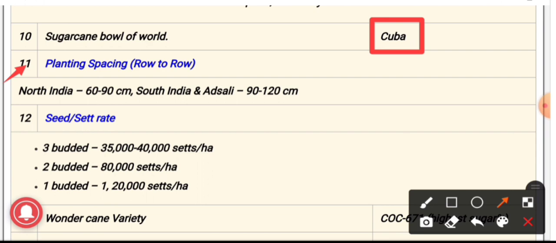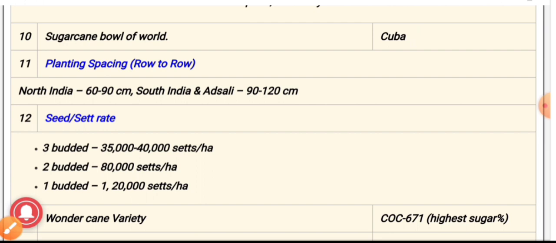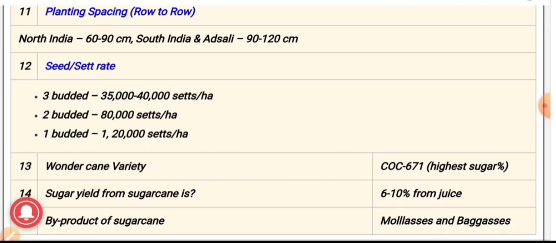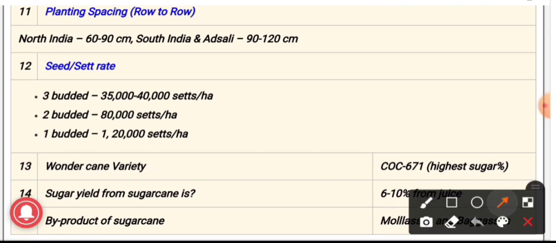12th question, seed or set rate. Set is nothing but the material which is used for sowing. It is known as seed pieces or set, and the planted set should have at least 3 buds with 10 to 12 months age. If that planting set contains 3 buds, then the seed rate should be 35,000 to 40,000 sets per hectare.